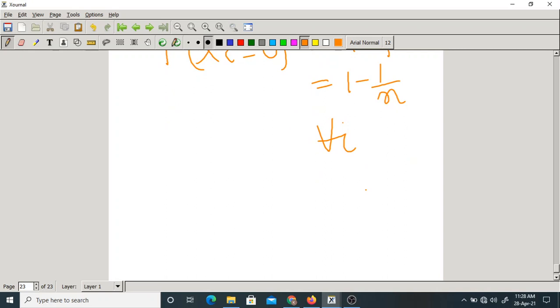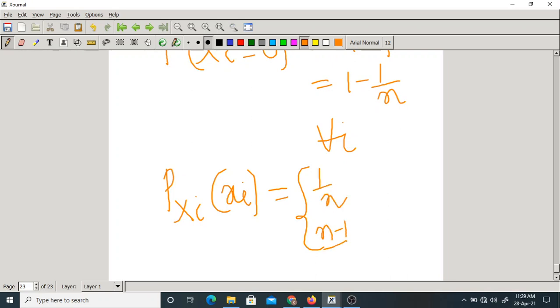Now what is the PMF? You can write P of xi at xi equals 1 by n, and n minus 1 by n. Sorry, I should write 0 here: if the ith person does not select his own cap.